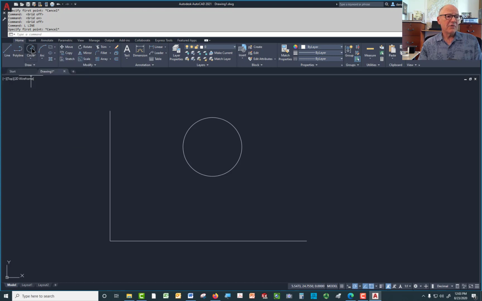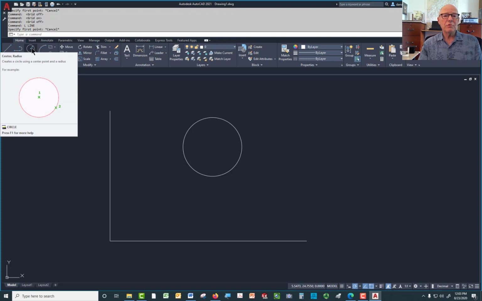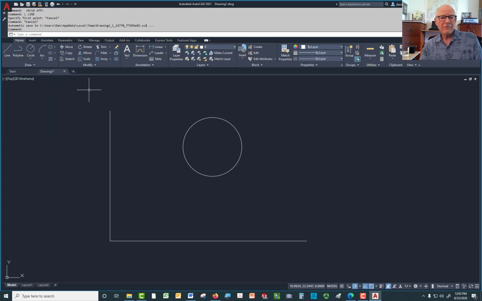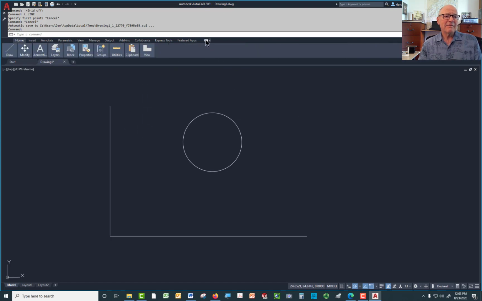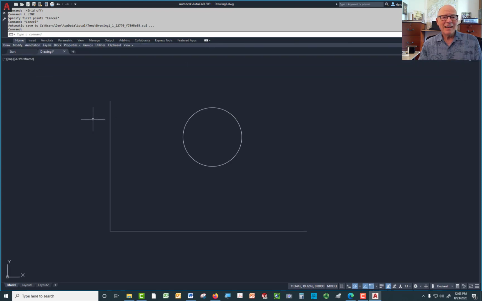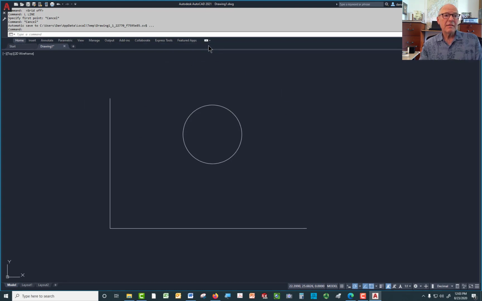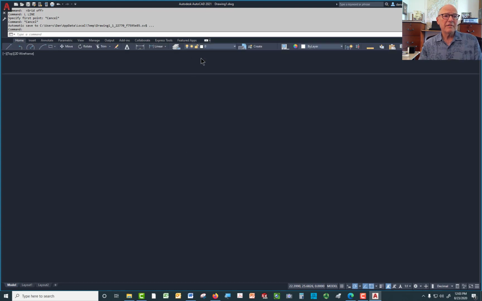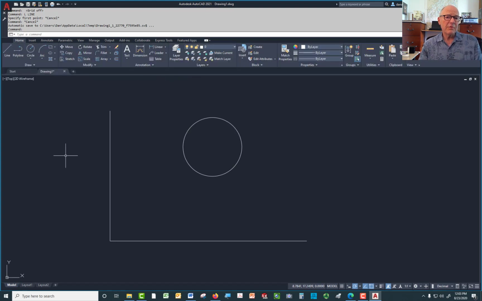I can draw circles, and if you just wait a minute, it tells you what that is, and it even shows you how to do it. So from a learning point of view, you probably want to leave that ribbon so you can see it. It's possible to just minimize it. If I go up here to that little button right there, I can do that. And when I say I turn it off, what I really mean is I minimize it to that point so I have a larger drawing area. But for what we're going to do in this class, I'm going to leave it on so that you can see it and see what we're doing as we go through and I show you various commands.